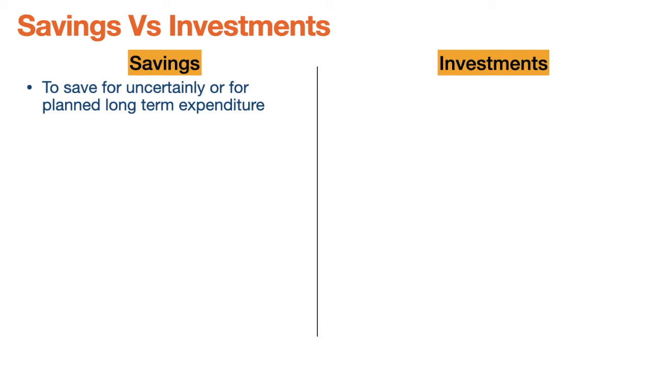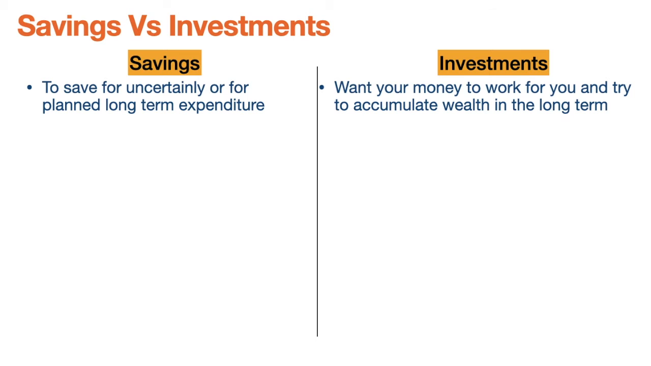So a few uncertain events can be a medical emergency and job loss, which we saw in the previous slide. And planned expenditure can be buying a house, land, building, or maybe gold or a car or marriage, anything. On the other hand, here the idea is that you want your money to work for you, so you invest your money in order to get regular income in the future, or maybe for wealth accumulation, which is nothing but capital gain in the long run.